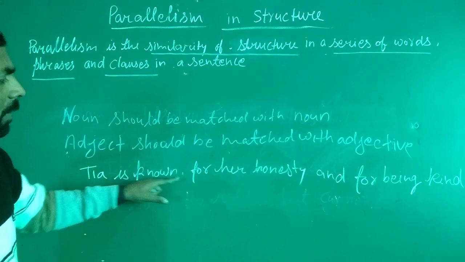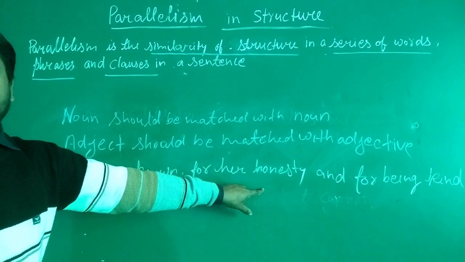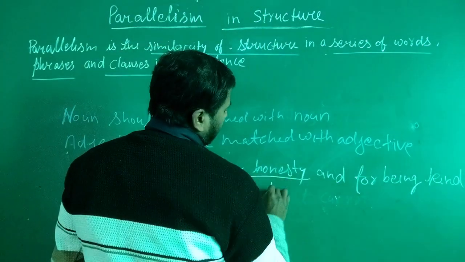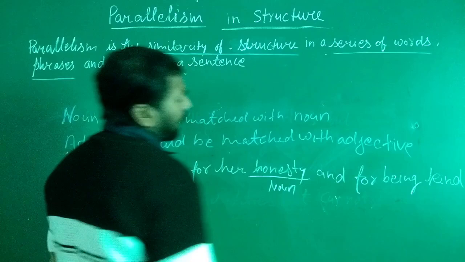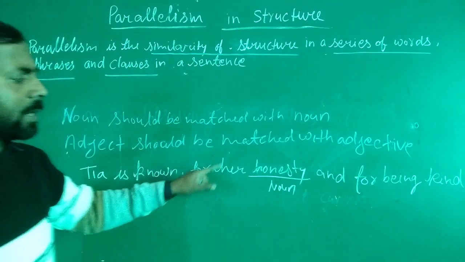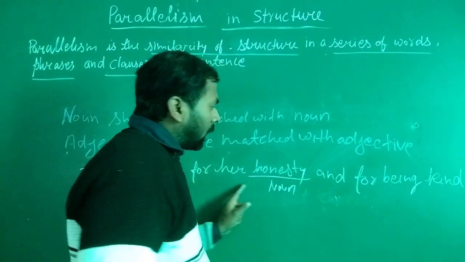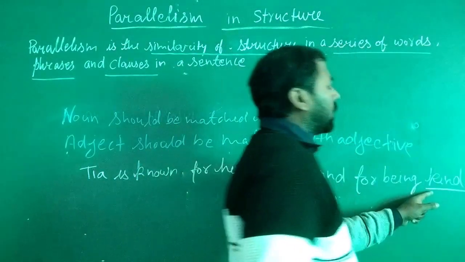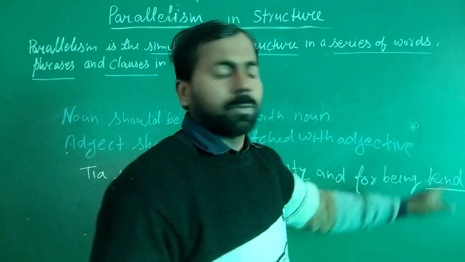Tia is known for her honesty. As you know, honesty is a noun word, but when you look at the other word, kind, it is not a noun word, it is an adjective word.